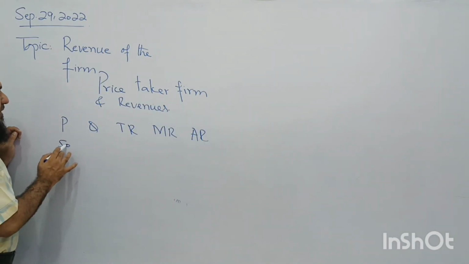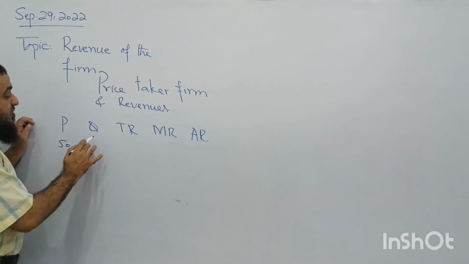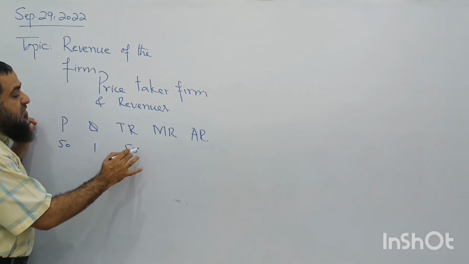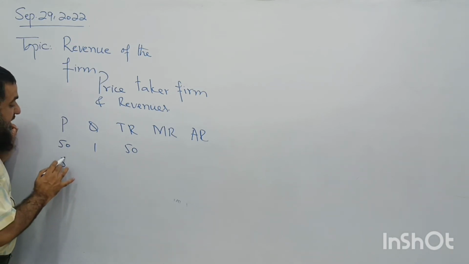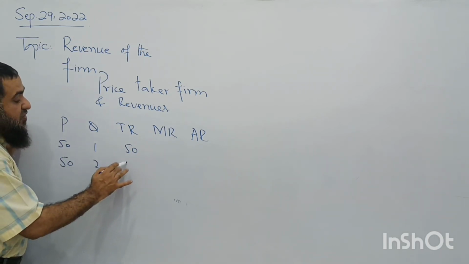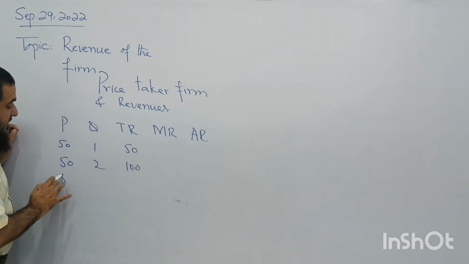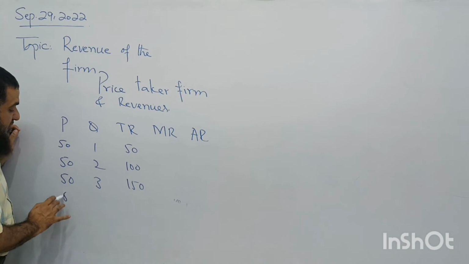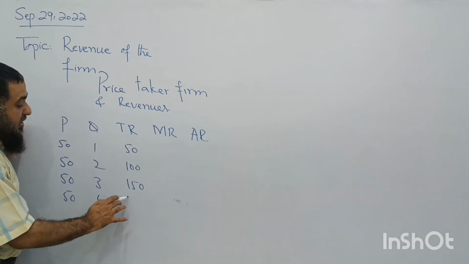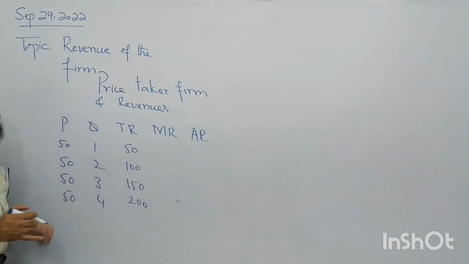Maybe 50. First unit is sold, total revenue is 50. Second unit is sold, total revenue is 100. Third unit, 150. Fourth unit, 200.